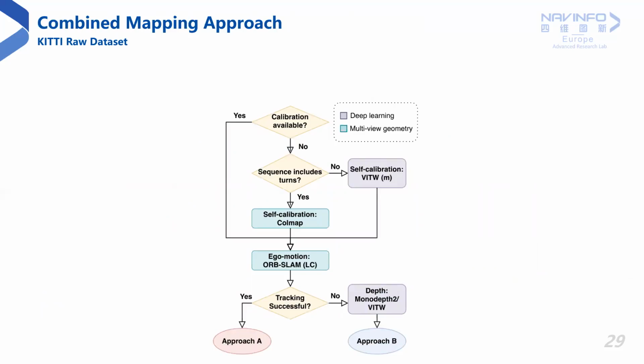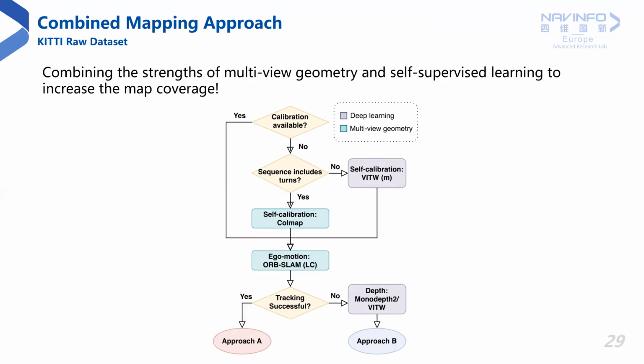Knowing this, here is our framework for combining the strengths of multi-view geometry and self-supervised learning to tackle the scenarios where the alternative fails, thereby increasing the total map coverage. If the calibration is known beforehand, we proceed to compute the traffic sign positions. Else, we identify whether the sequence contains any turns. If no turns are present, deep learning-based self-calibration is used.